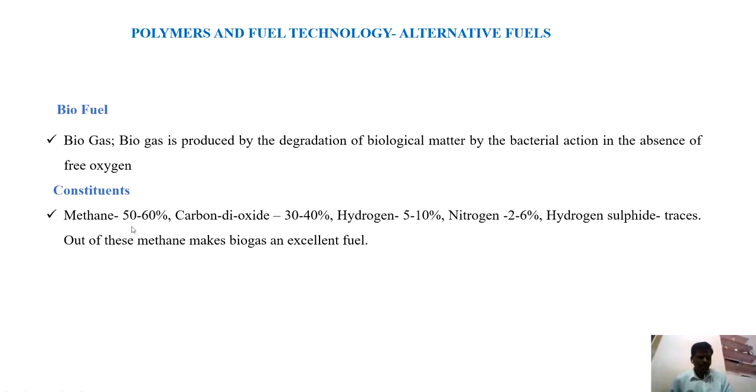The maximum constituents of biogas are given here. Methane is present at 50 to 60%. Carbon dioxide is 30 to 40%. Hydrogen is 5 to 10%. Nitrogen is 2 to 6%. Then traces of hydrogen sulfide will be there. So this can be used as an excellent fuel.